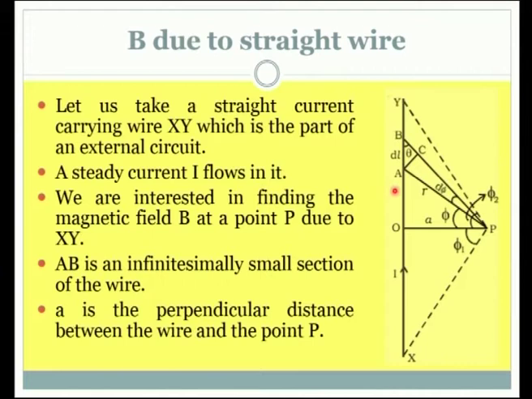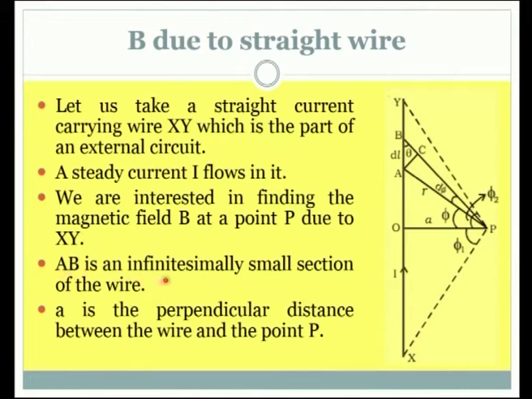For simplicity's sake, the external circuit is not shown in this diagram. Only the current carrying straight wire is considered for discussion. A steady current I flows in it. We are interested in finding the magnetic field B at a point P due to the XY wire. So, this is the point P at which we want to find the magnetic field.